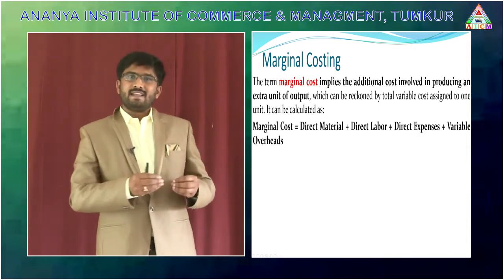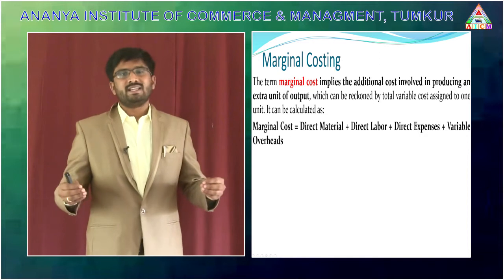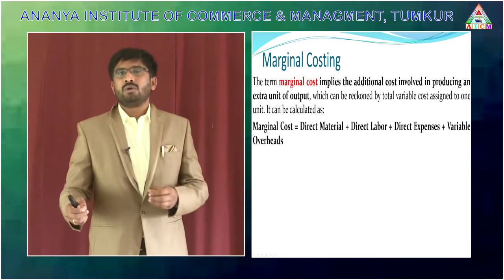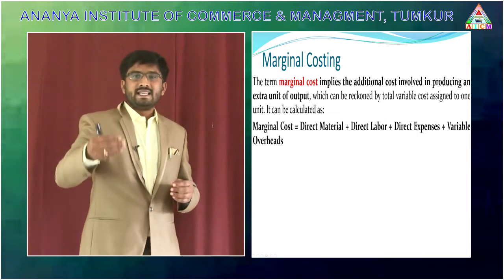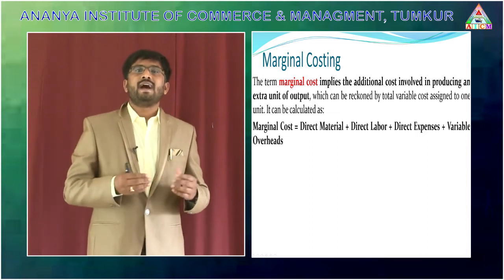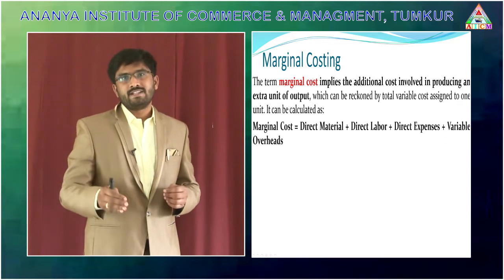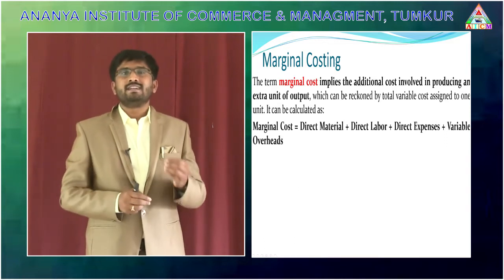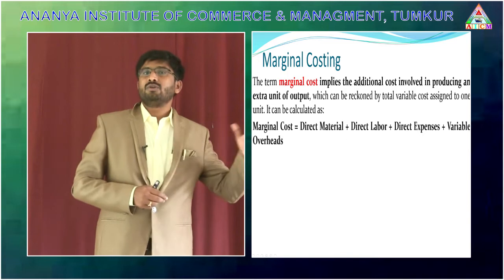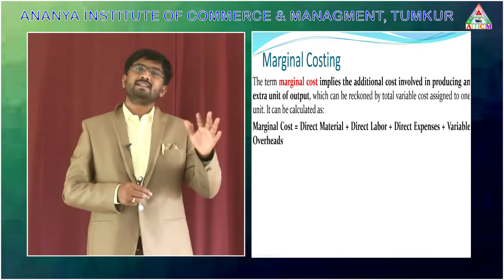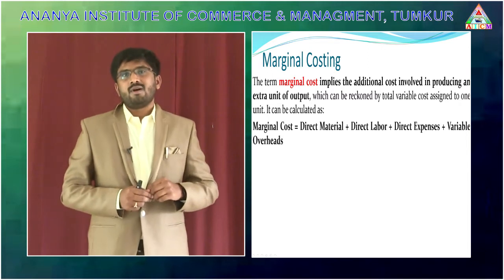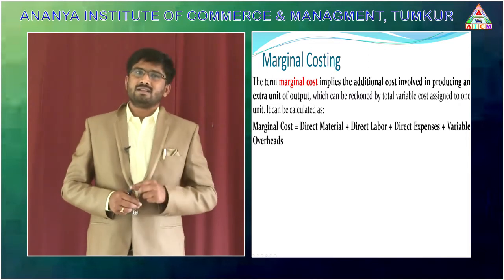We can express it mathematically: marginal cost is equal to direct material plus direct labor plus direct expenses, and we also add variable overheads in order to get the marginal cost. Those materials, labor, expenses and variable overheads which are incurred in the production process, all these costs are marginal cost.